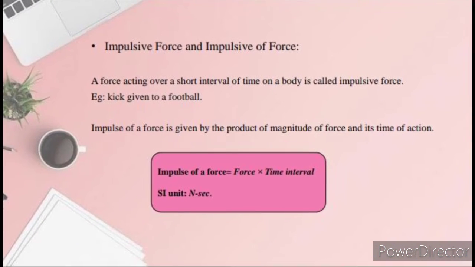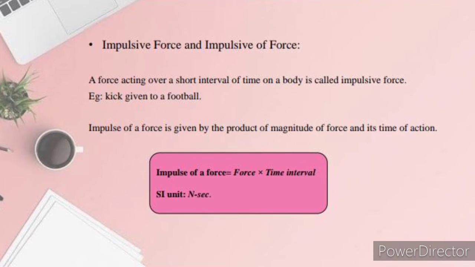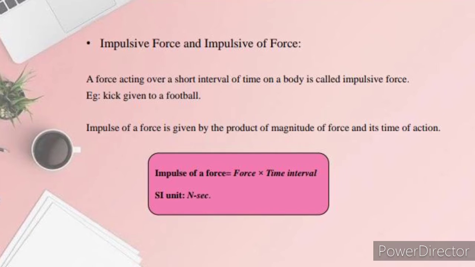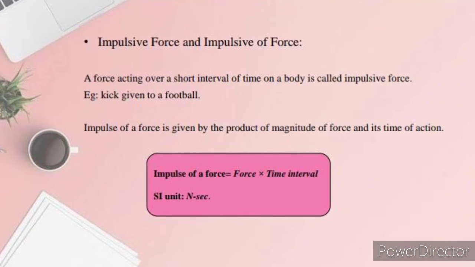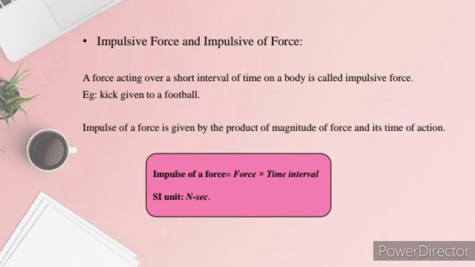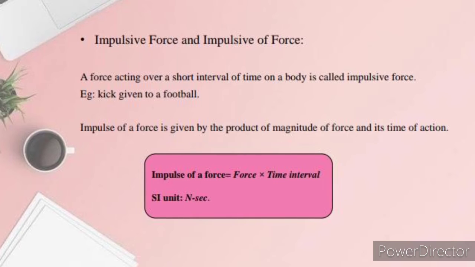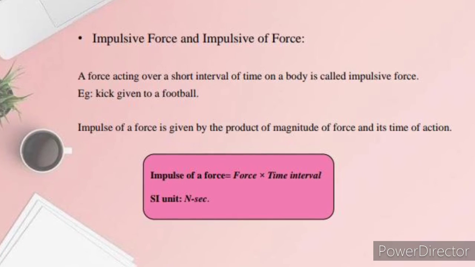Impulsive force and impulse of force. A force acting over a short interval of time on a body is called impulsive force. Example, kick given to a football. Impulse of a force is given by the product of magnitude of force and its time of action. Impulse of a force equals force multiplied by time interval and the SI unit is newton second.